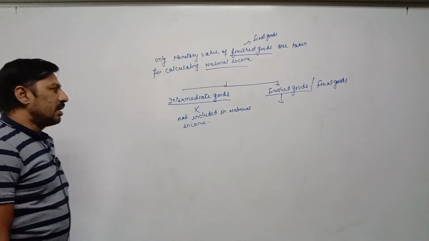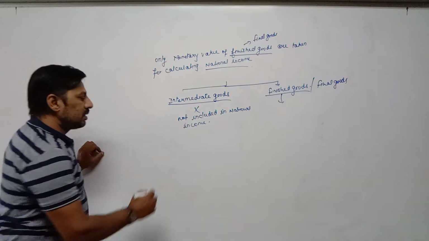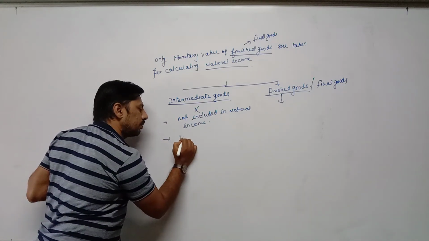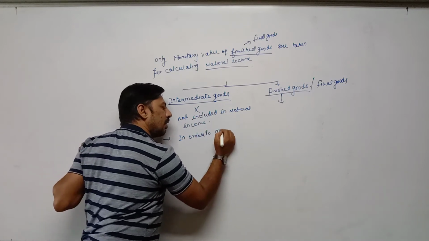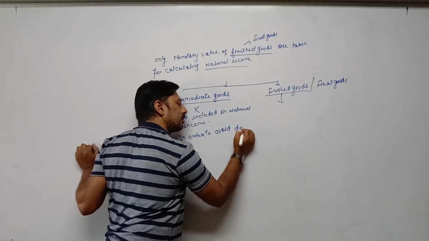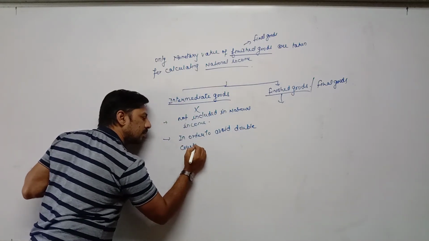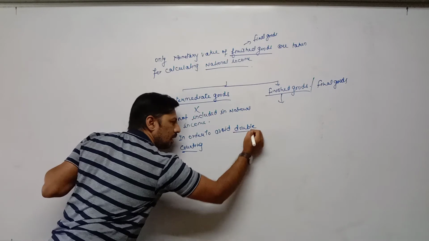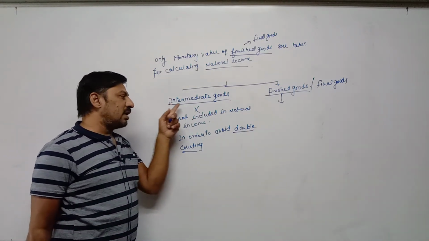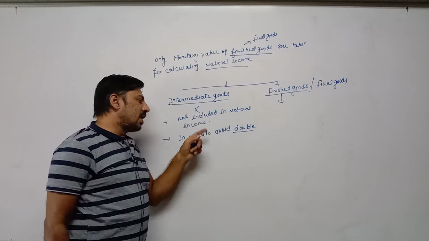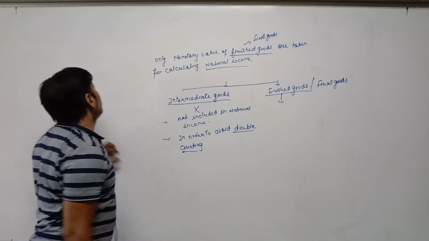Why the value of intermediate goods is not included in national income? In order to avoid double counting. Now two questions are there. What is intermediate goods and why it is not included in national income, and what is double counting? Now try to understand this theory with this example.